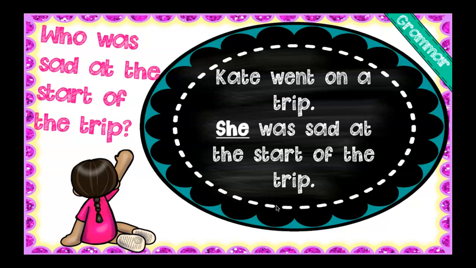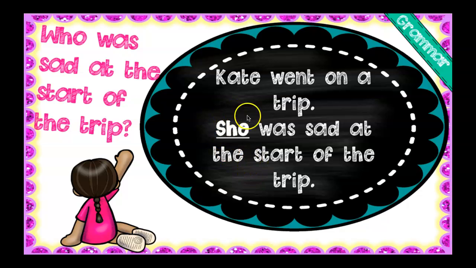Okay, so let's go back and look at those sentences. Oh, I have a question. Who was sad at the start of the trip? Kate was sad at the start of the trip. Kate went on a trip. She was sad at the start of the trip.